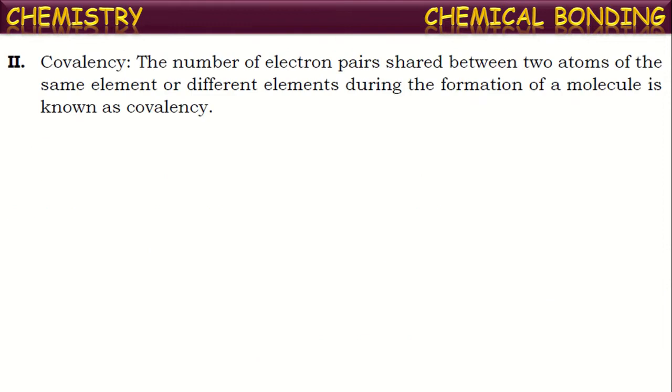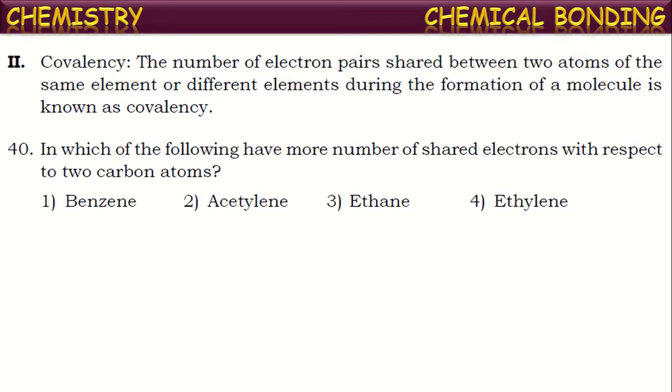Next, another comprehension passage. The number of electron pairs shared between two atoms of the same element or different elements during the formation of a molecule is known as their covalency. Now let us see the questions on this. In which of the following is there a greater number of shared electrons with respect to two carbon atoms?